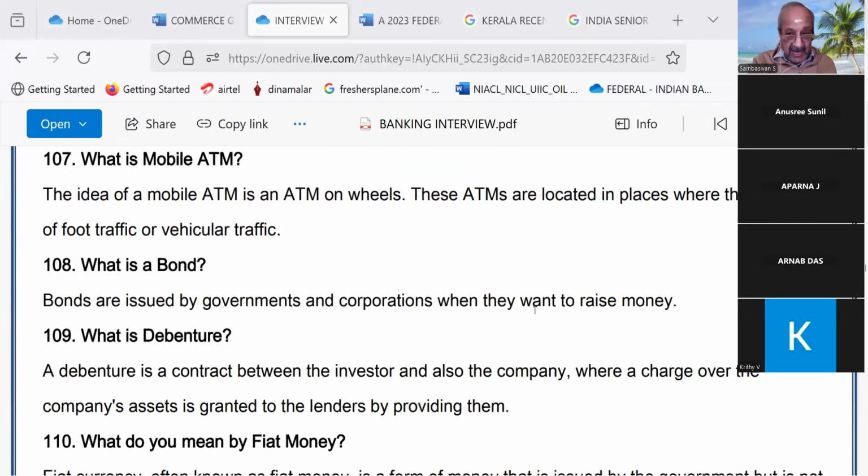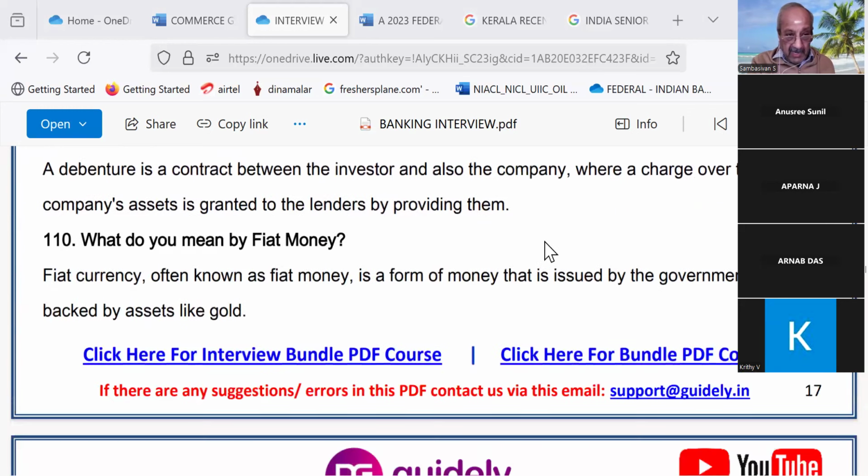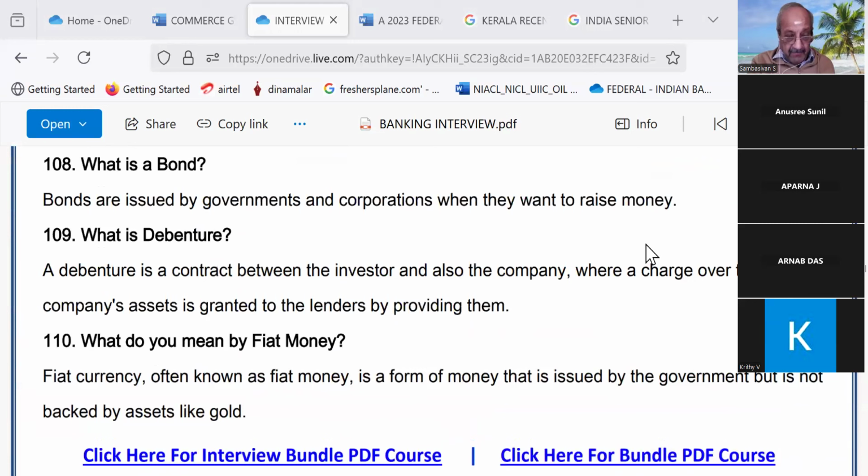Then what is mobile ATM? Please read, Aparna. The idea of a mobile ATM is an ATM on wheels. These ATMs are located in places where there is a lot of foot traffic or vehicular traffic. Continue. What is a bond? Bonds are issued by governments and corporations when they want to raise money. Correct. Go on. 109.